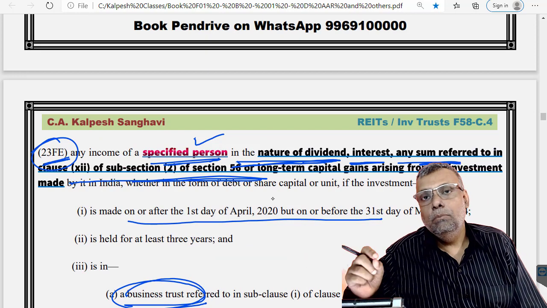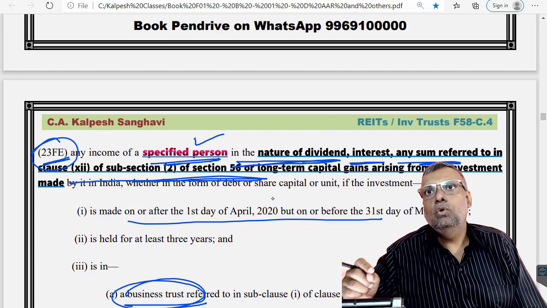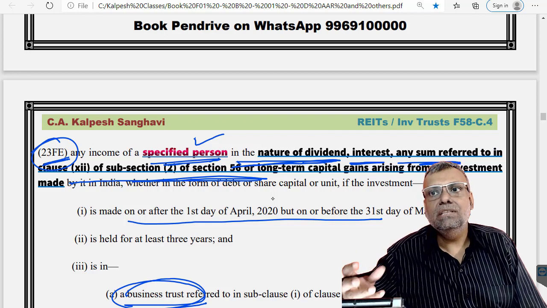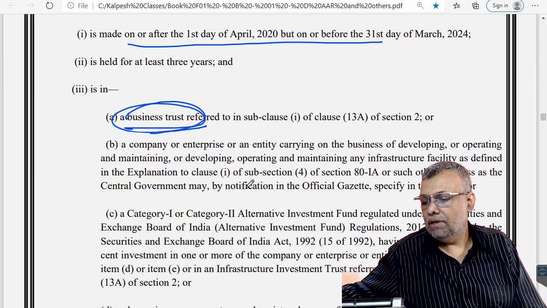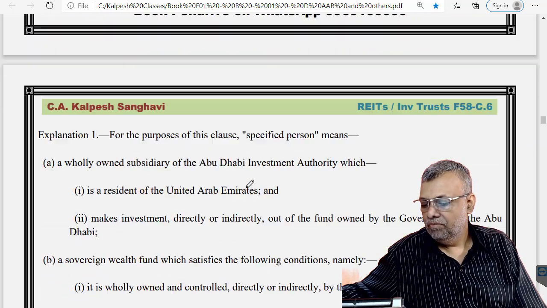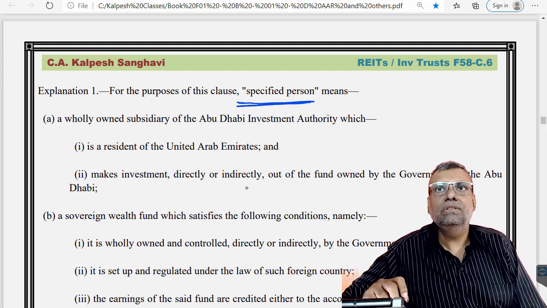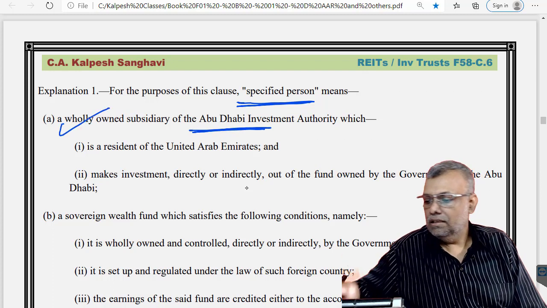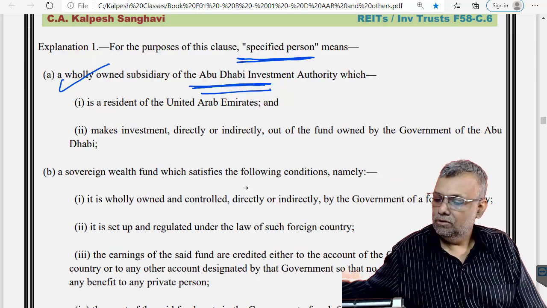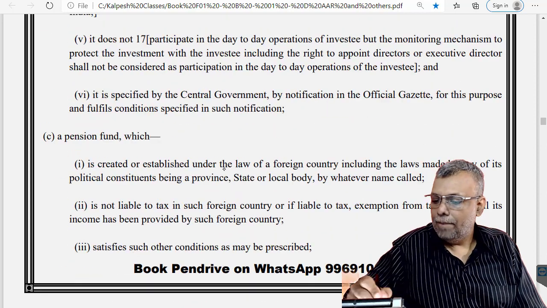So this one more section is introduced by the government to give a boost or to promote more investments into the business trust by the specified persons. And these specified persons are really a good list of people here. See the definition of specified persons: the persons from Abu Dhabi, specific investments, sovereign wealth funds, all conditional things, pension funds.